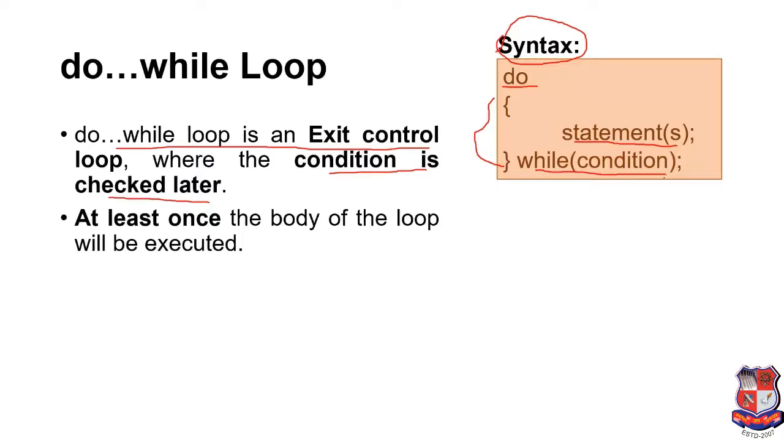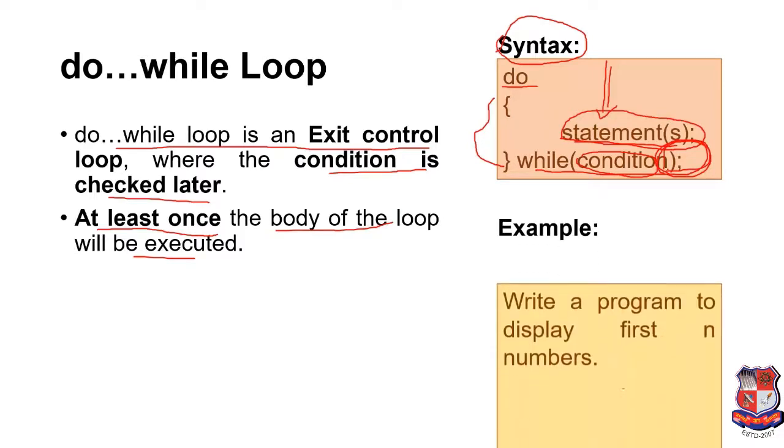So in do while loop, the condition is checked later, and at least once the body of the loop will be executed. The condition is not written first, so the control of the program will go like this. At least once these statements inside the body of the loop will be executed and then the condition is checked. We have to keep in mind that after the while and condition we must mention a semicolon.